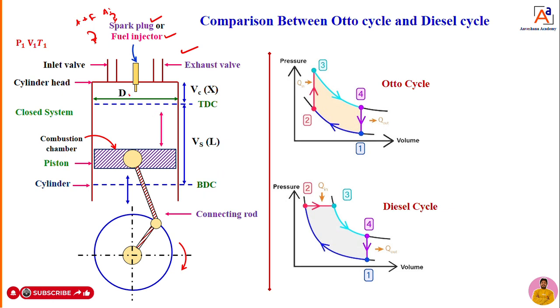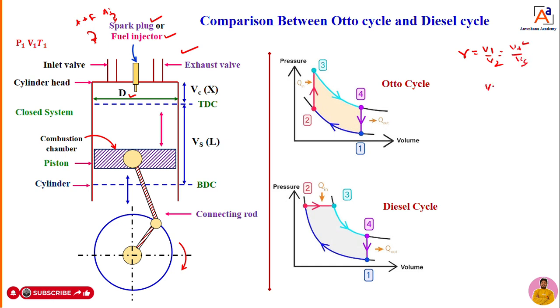But again, the diameter is going to change for petrol and diesel engines, because a diesel engine has a larger bore diameter and a petrol engine has a smaller bore diameter. Why? Because diesel engines have a higher compression ratio. What is the compression ratio? We already know that. It is the ratio of V1 by V2, that is, total volume V total divided by Vc.